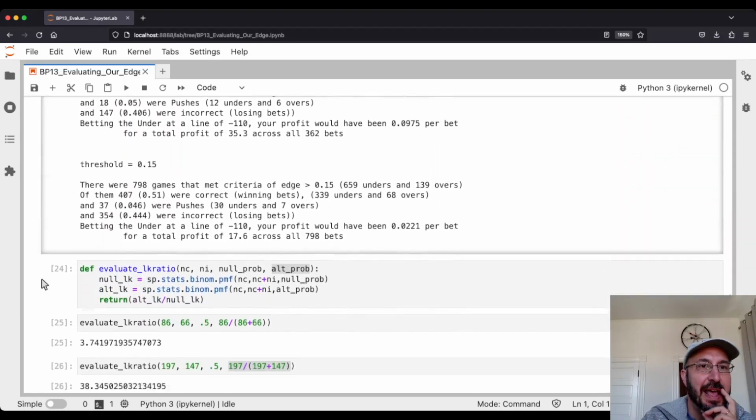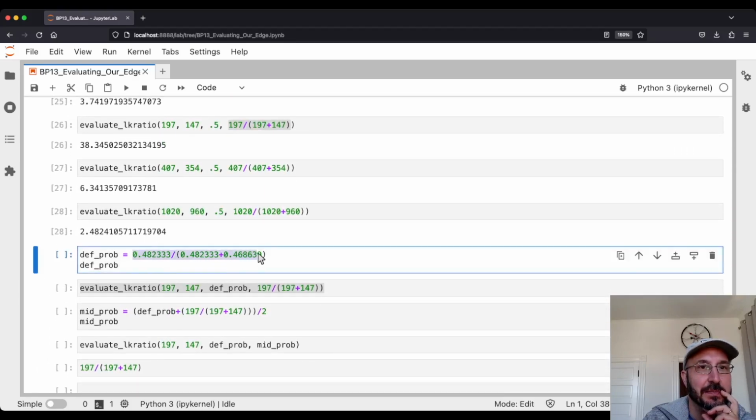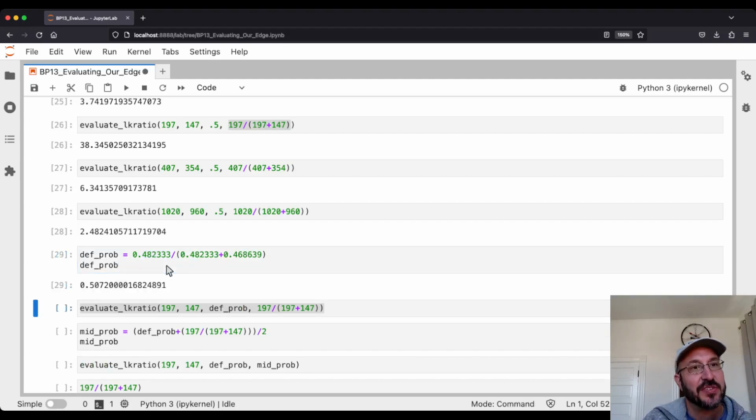I know that the under is a little better, so I'm just going to bet the under every time. And so if you did that, you would expect to be right with this probability. Again, we're discarding the pushes. So this is the probability of under divided by the probability of under plus probability of over. So let's just look at what that number is. So it's 50.7%. So again, to try to poke at this 38 ratio and say, okay, maybe I have a couple of favorable assumptions in this number. What if I made this a little bit less favorable?